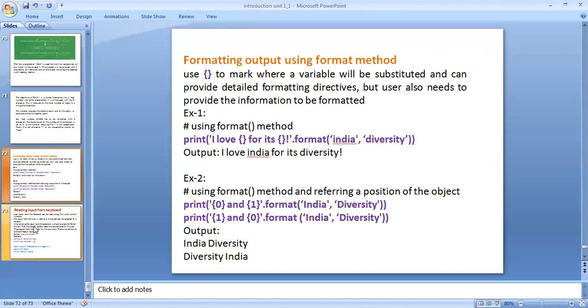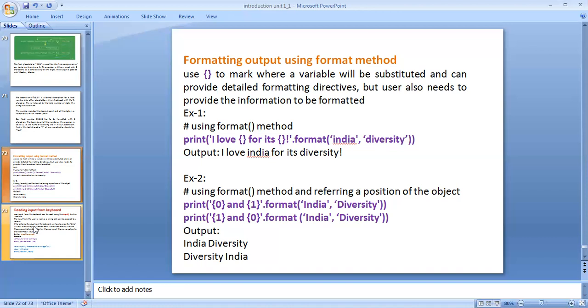Example 1, using hash for a single line comment, with the format method: print, I define here a single quotation string, 'I love {} for its {}'.format, and what is the format here? India and diversity. These are the two values, and the output is: I love India for its diversity.